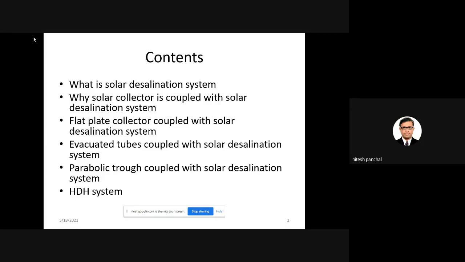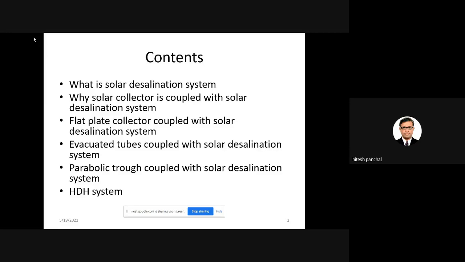Then in current research and development, actually the output from the solar desalination system is lower. So why do we use a solar collector coupled with the desalination system?